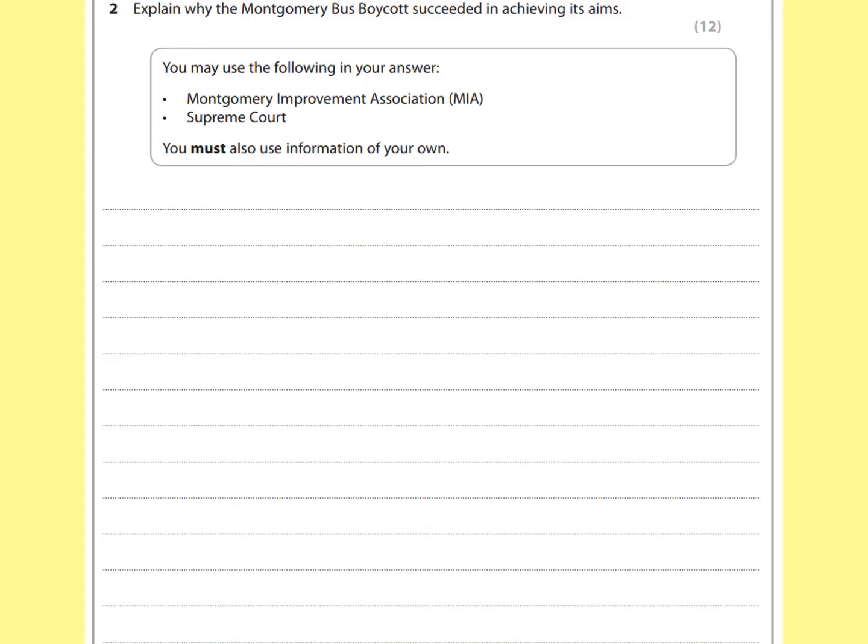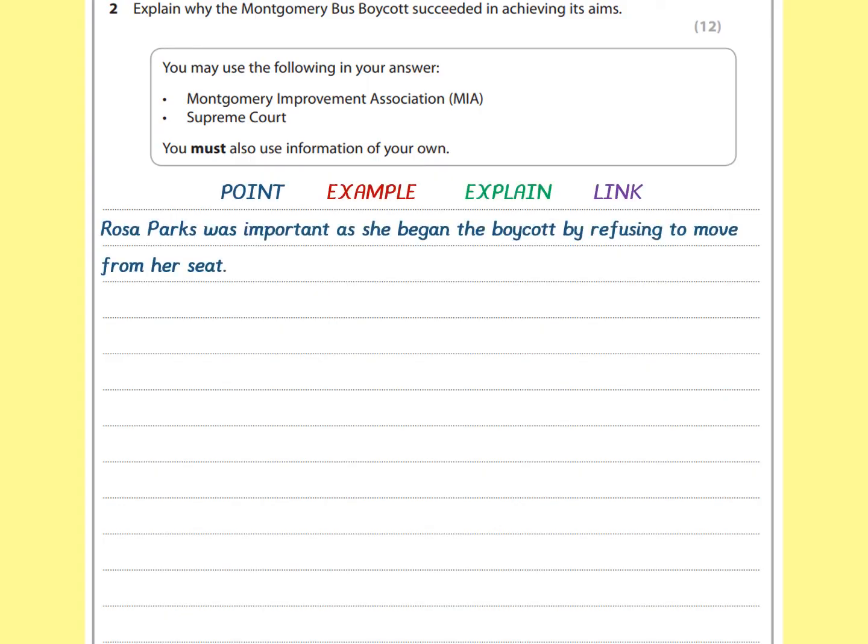Let's have a look at another way of putting this. Rosa Parks was important as she began the boycott by refusing to move from her seat. Let's hold on a moment. Is Rosa Parks one of our stimulus points? No, it isn't, because that is a part of my own knowledge, and an examiner would pick up upon that and you'd be getting AO1 marks for this.